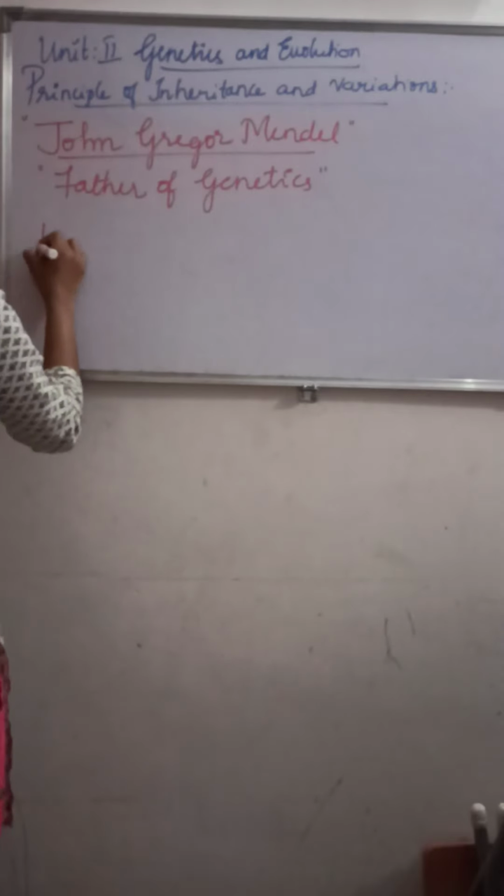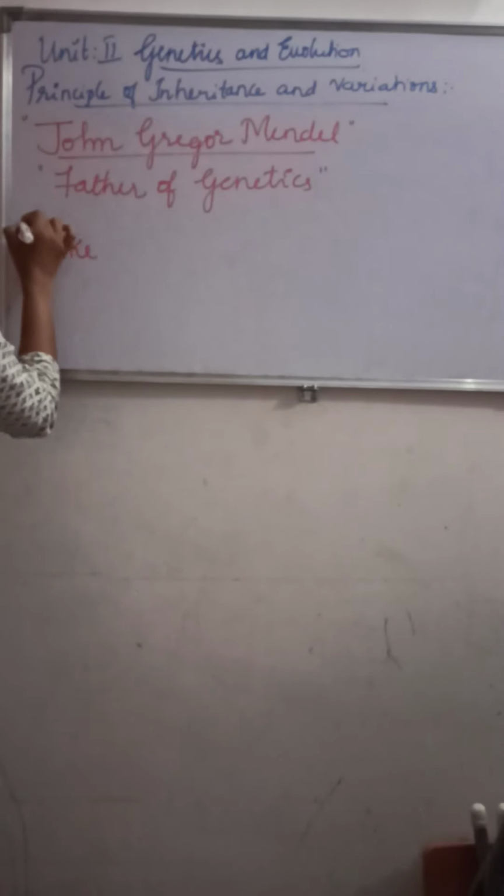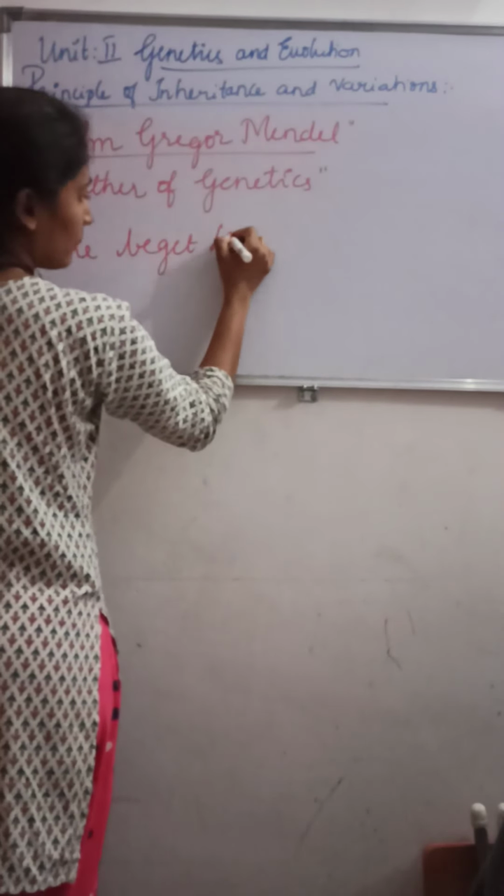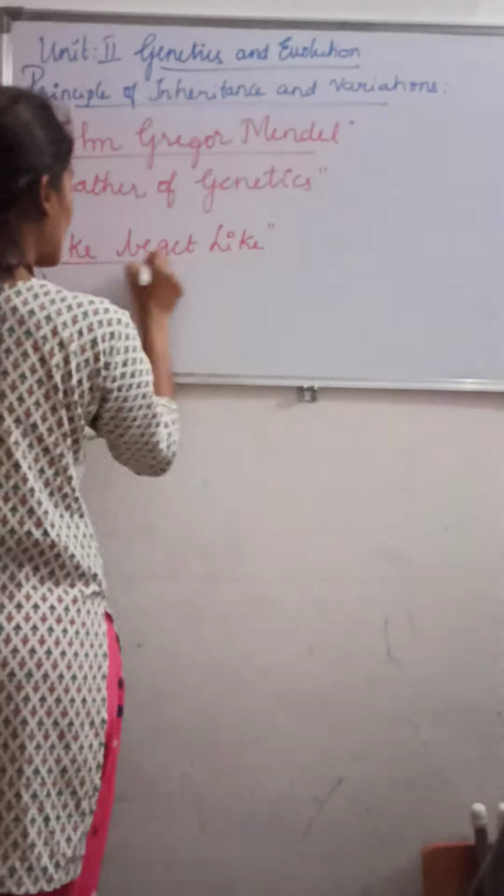I think all of us know this by a saying called what? Like begets like. An important saying.